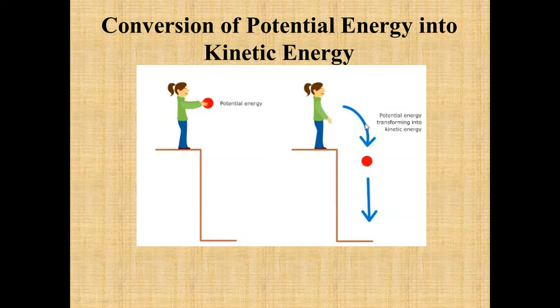because the potential energy is directly proportional to the height, and energy can neither be created nor destroyed. So when you release an object from a height, what happens? Its potential energy starts decreasing, and when it starts decreasing, definitely another energy should also increase. So that increase of energy will be the kinetic energy, and kinetic energy starts increasing.